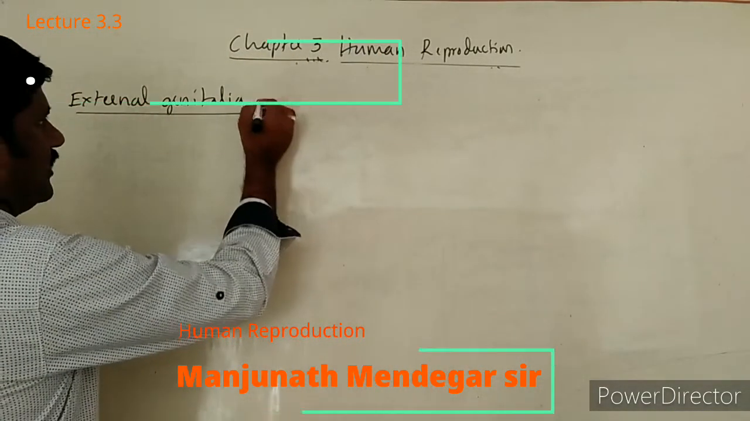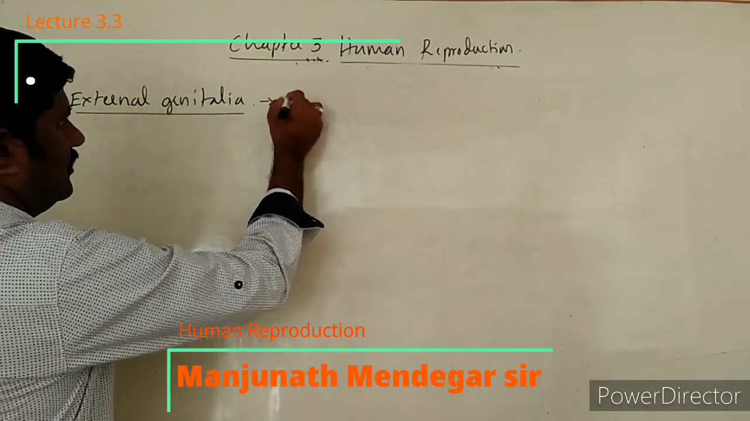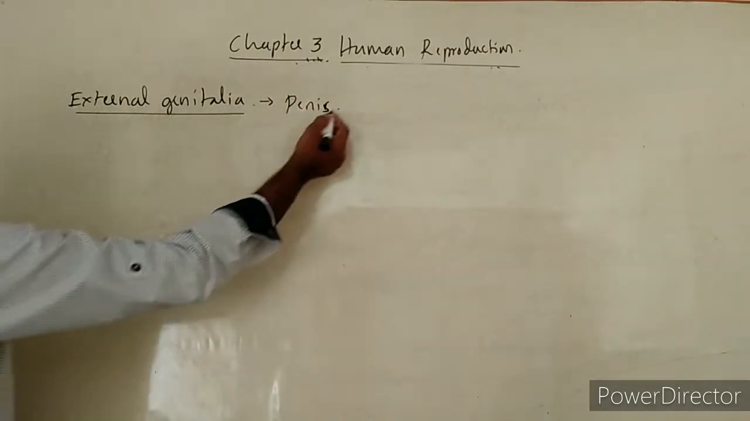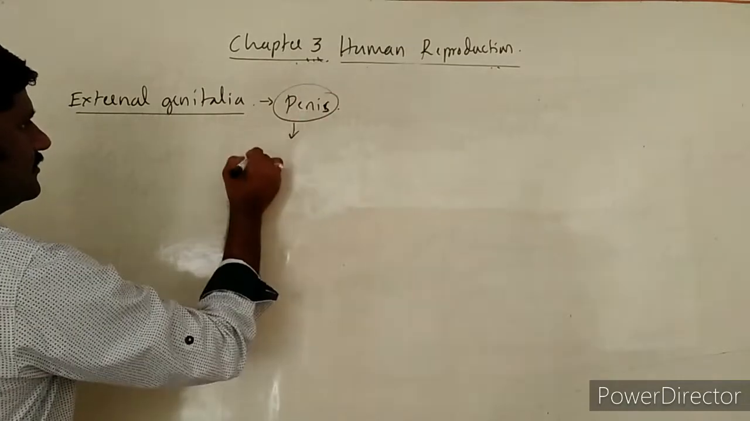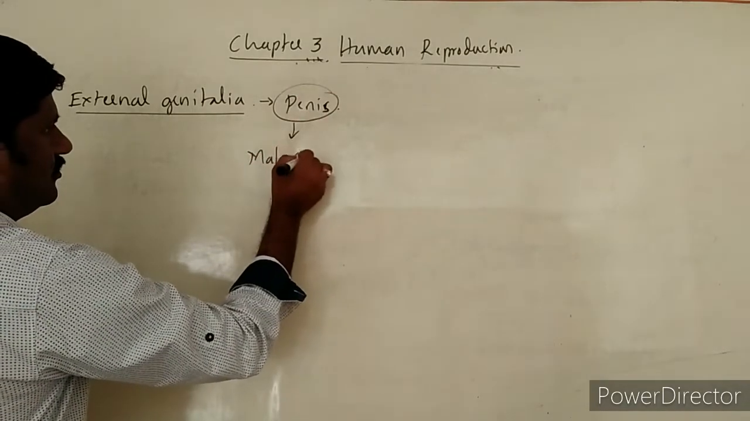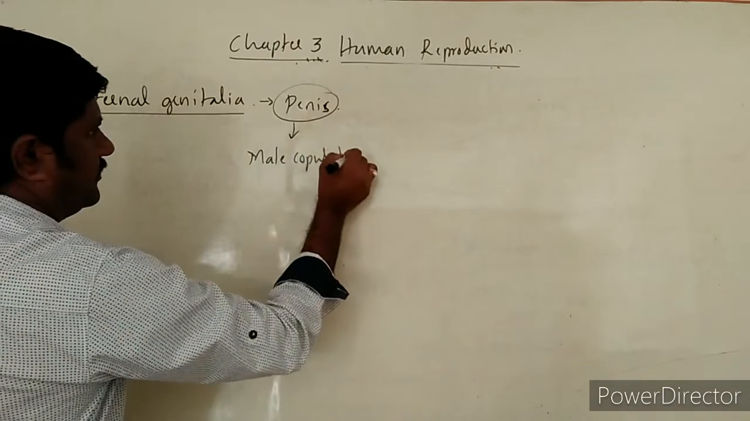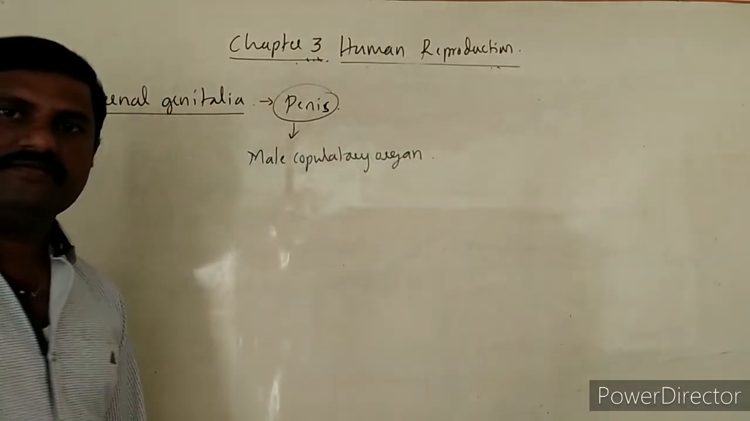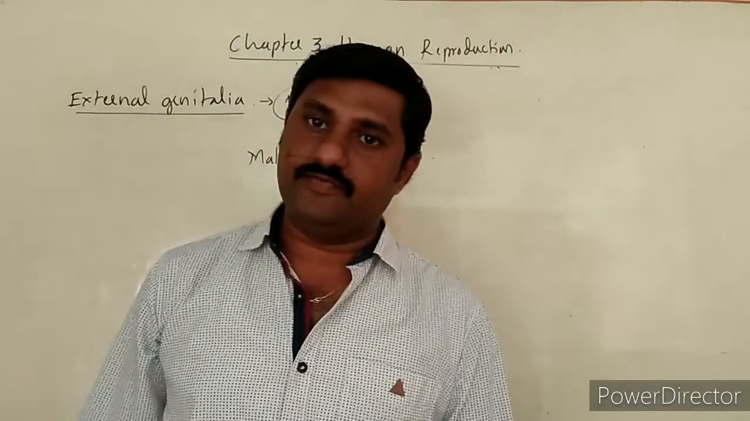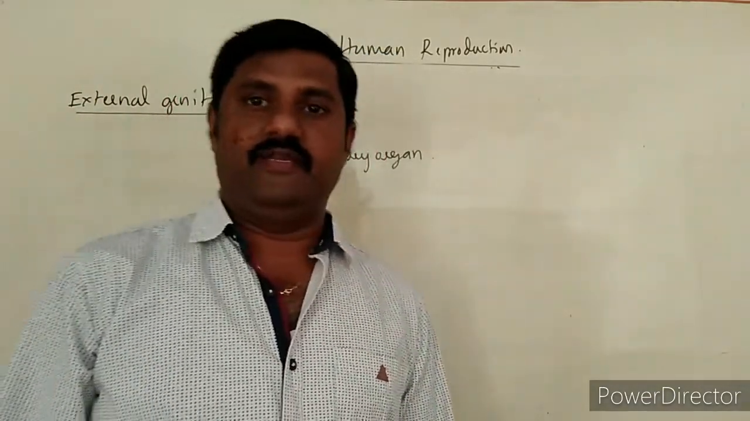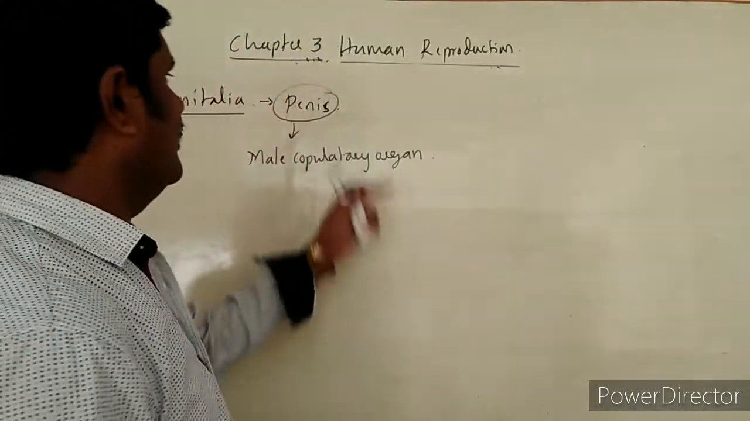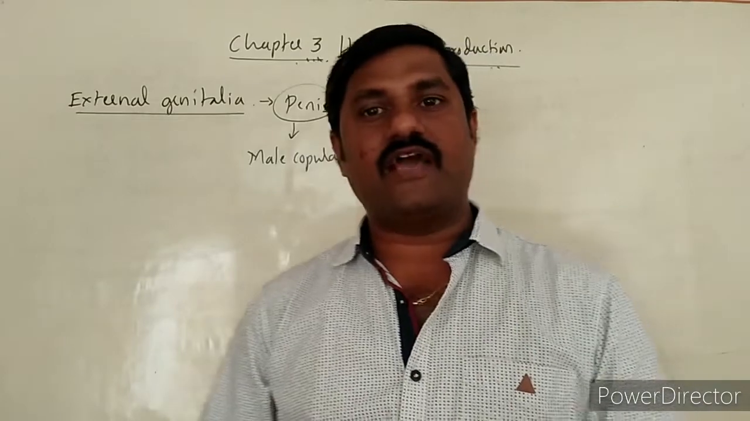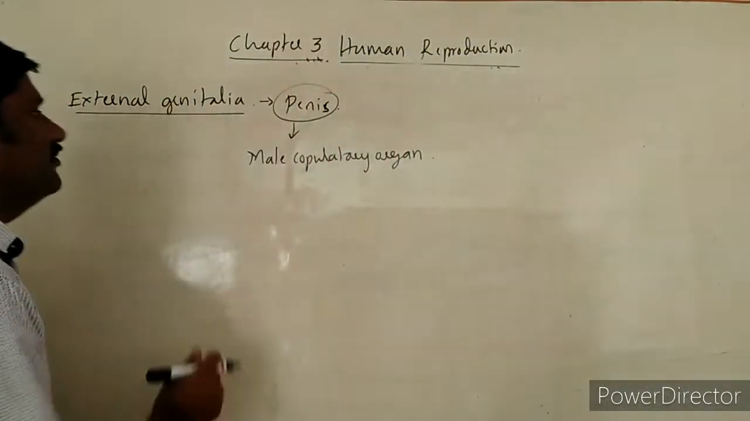Here we are going to study the penis. This penis is said to be the male copulatory organ. It helps in copulating with the female, right? So this is the organ which helps in deposition of the semen into the reproductive tract of the female. That is also very important.